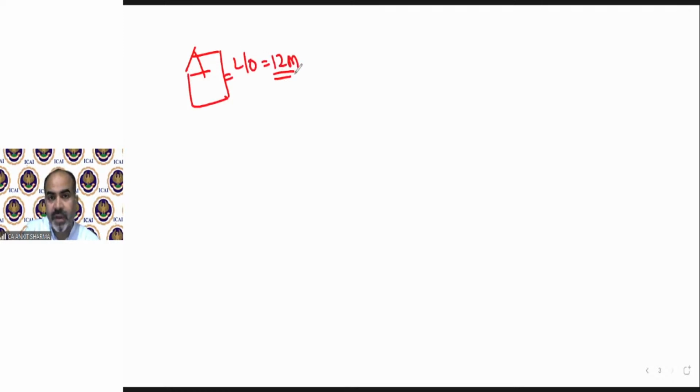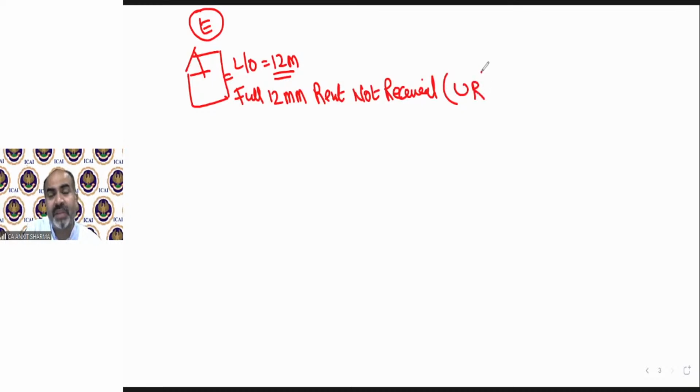Now case E, almost similar to case number D, but there's only one difference. Suppose there is a property which is let out for 12 months. Clear? Just like case number D. But there is one difference. The difference is full 12 months rent not received. That means there is some unrealized rent. That means there are some bad debts. We all know the meaning of bad debts, of course.